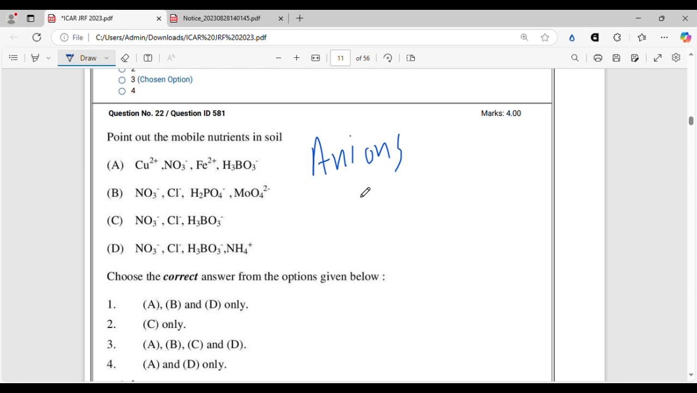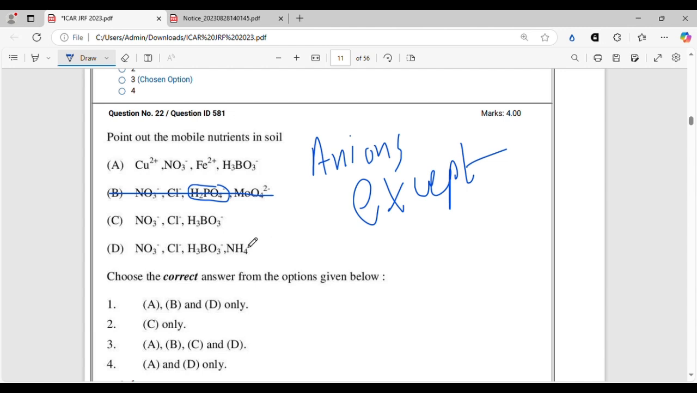So here let's check which one has anions, but except phosphate anions, because phosphate anions are very quickly adsorbed on the soil colloids by the process of ligand exchange, or also it gets precipitated after forming aluminium or ferrous phosphates, Al and Fe phosphates in acidic soil and Ca phosphates in the calcareous or the alkaline soil. So here in option B there is phosphate that is not mobile in soil, so we will cut it off.